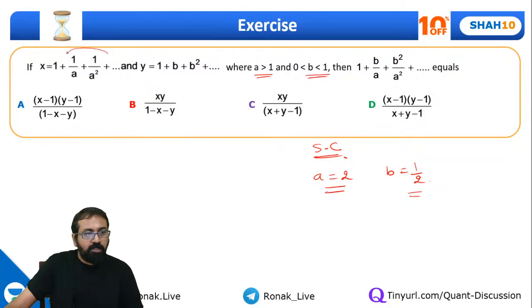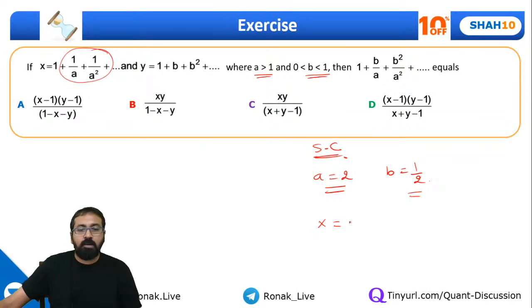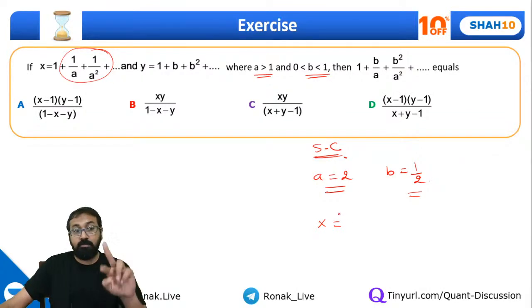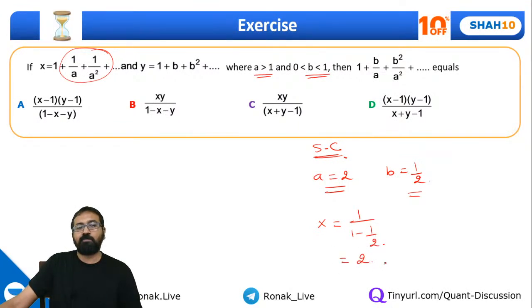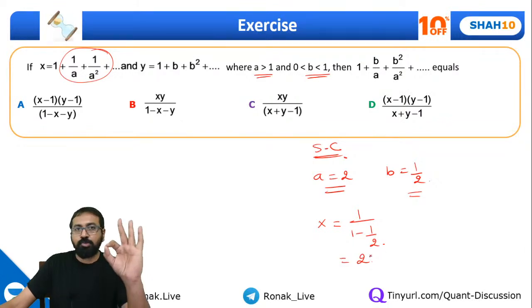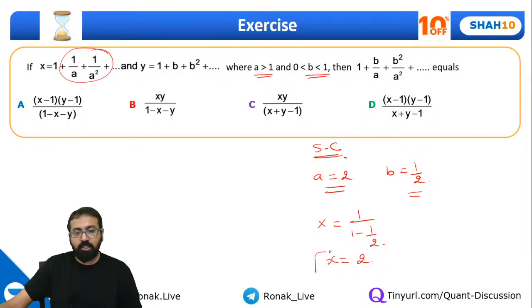Correct? Now what will be the sum of this term? So what will be x in this case? Can I say x will come out to be, the ratio is 1 by 2 now. So 1 upon 1 minus 1 by 2. Correct? So this will come out to be 2. Everyone, are you getting this point? My x came out to be 2.